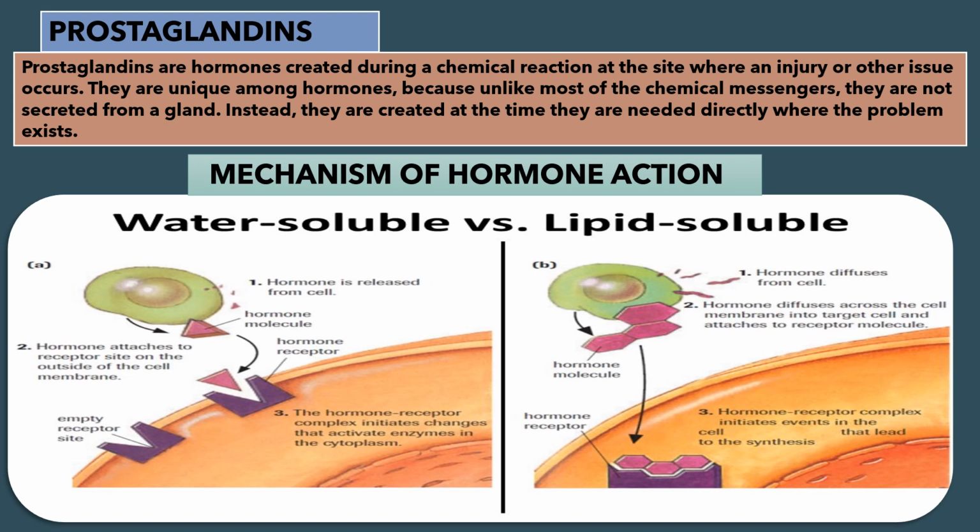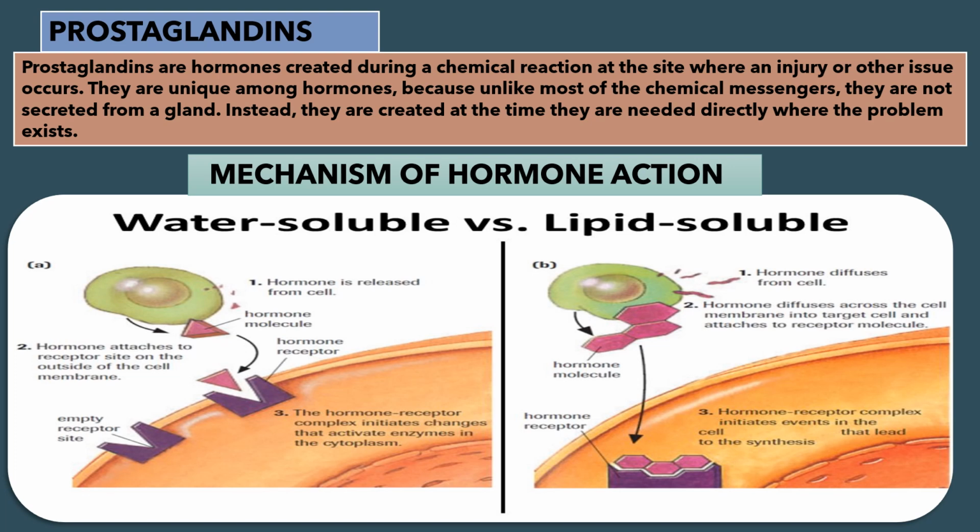Now the last hormone of this chapter, that is prostaglandins. Prostaglandins are hormones created during a chemical reaction at the site where an injury or other issue occurs. They are unique among hormones because, unlike most of the chemical messengers, they are not secreted from a gland. Instead, they are created at the time they are needed directly where the problem exists.